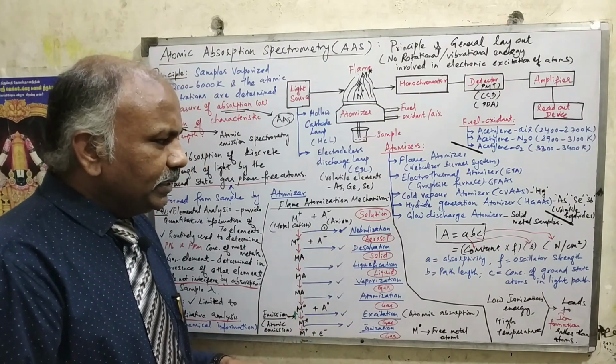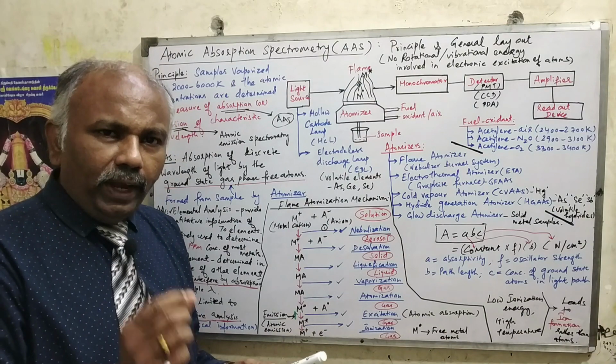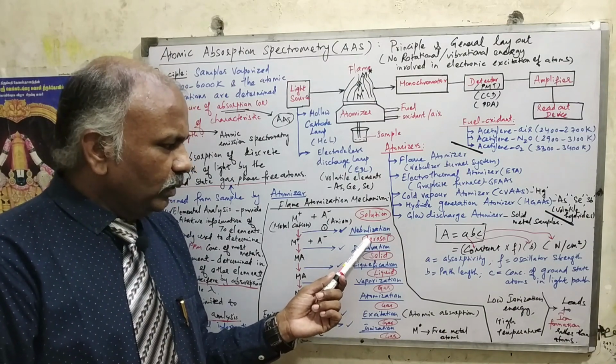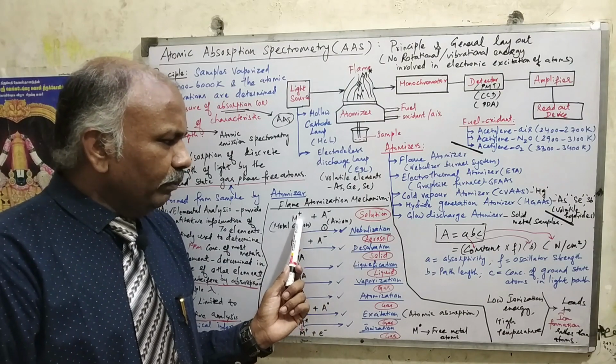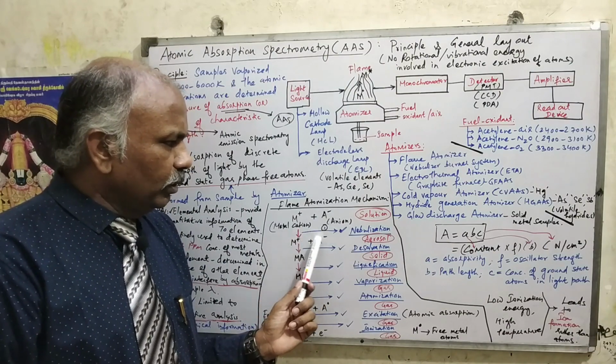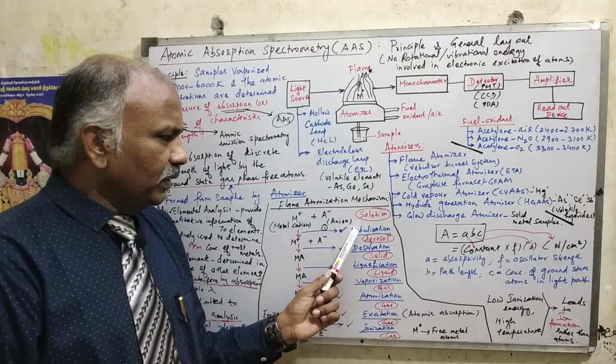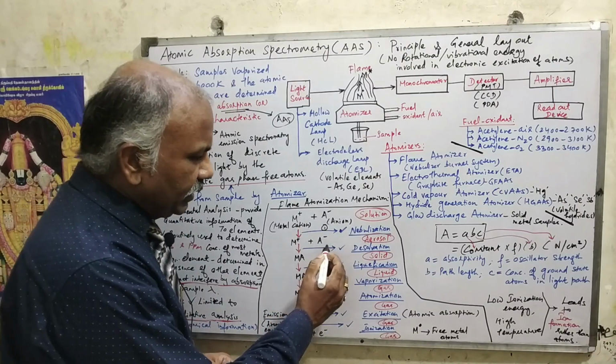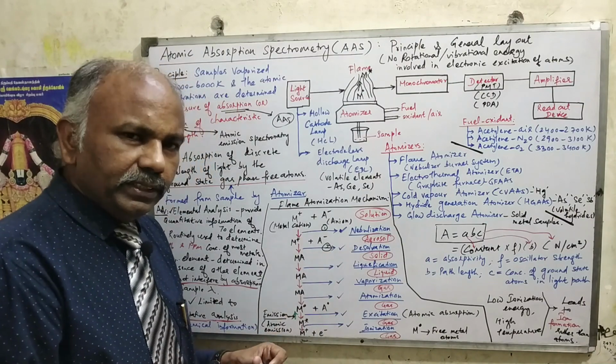So nebulization means converting the solution into a fine mist of aerosol droplets, which we call aerosol, right? Aerosol will be formed here. So all the metal cations and anions will be converted into the form of aerosol. So that is the first step, called nebulization. The second step taking place is desolvation. This is the second important step.